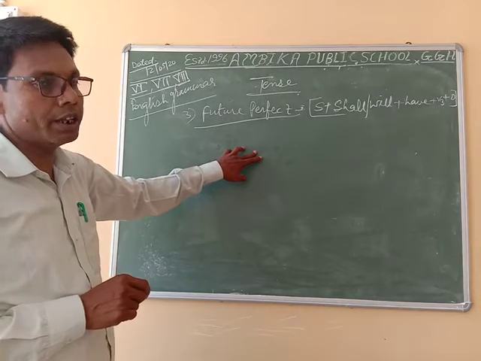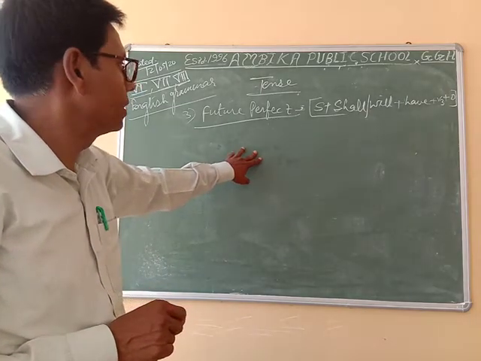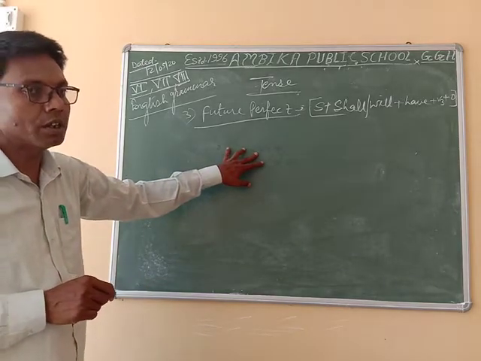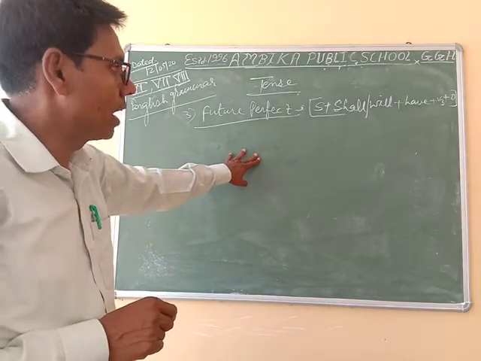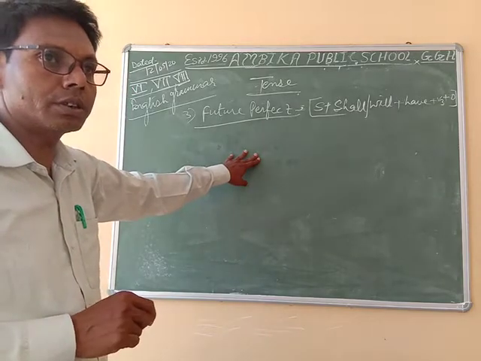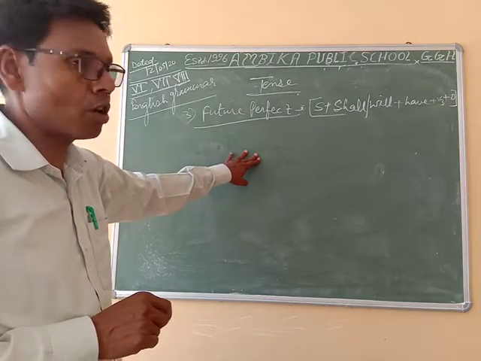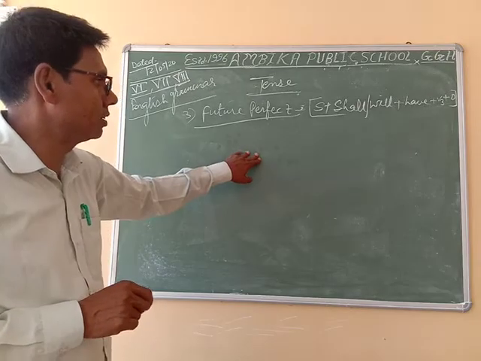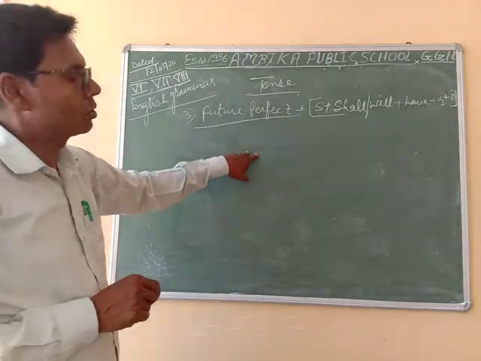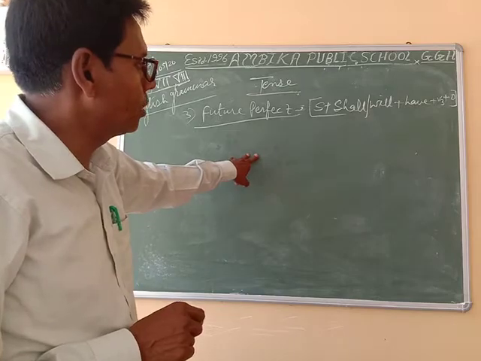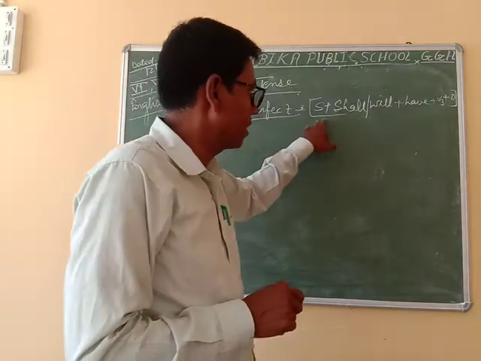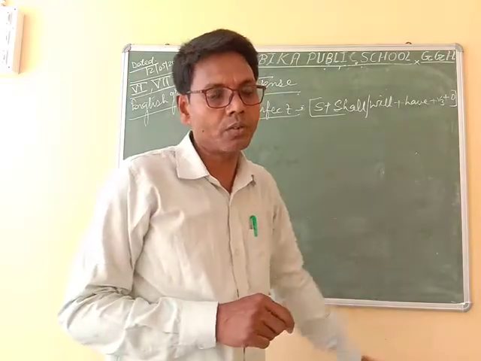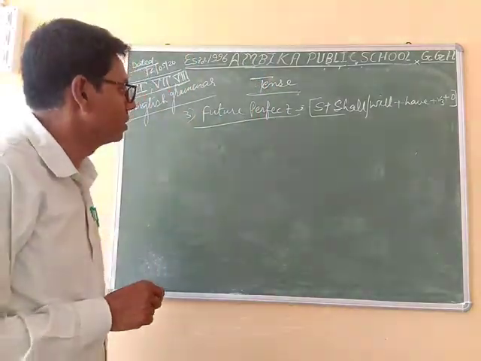Only you have to apply have if the sentence is taken from future perfect. So focus on it and don't write anything more in the structure, because structure is tested. Always follow subject plus shall, will, after that have, after that third form, and after that object.